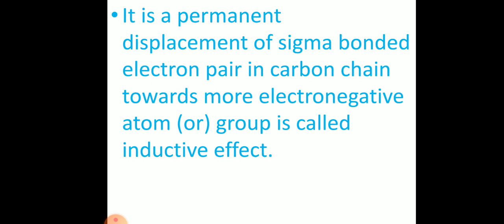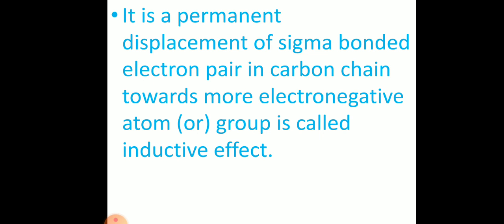Now this is the definition, and we will explain how it takes place, but see the terms involved in it. First of all, inductive effect is a permanent effect. Which type of electrons are involved in the inductive effect, sigma or pi?